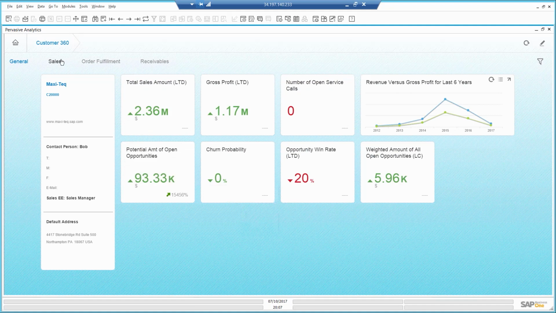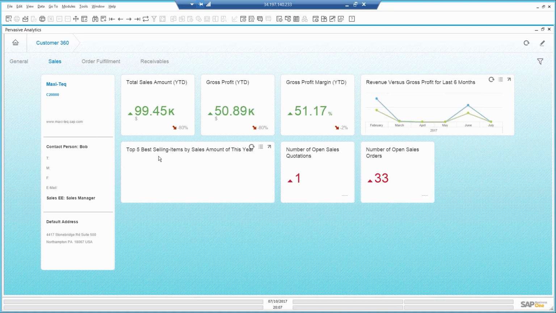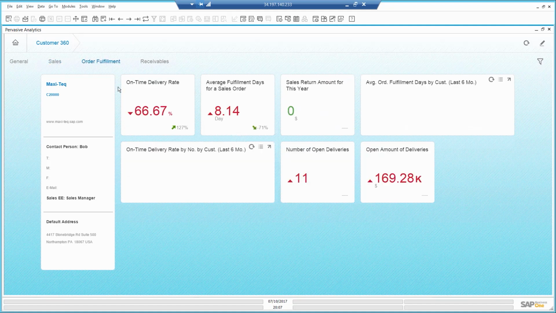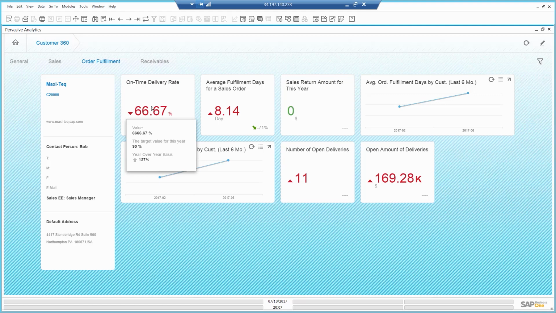I see he usually buys printers from me, and that his sales amount have gone down compared to last year, but this year isn't over yet. On-time delivery isn't where I want it to be at 90%, but it's improved a lot since last year.